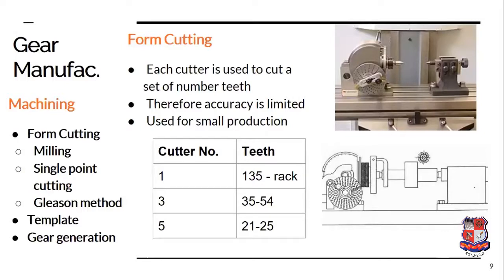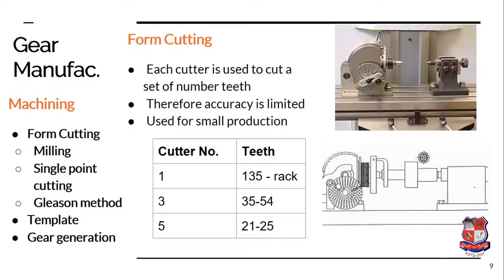And therefore we use one cutter for a range of teeth. Let us say cutter number 1 will be used for 135 teeth to the rack, that is, infinite teeth. Then the third cutter is used for 35 teeth to 54 teeth.